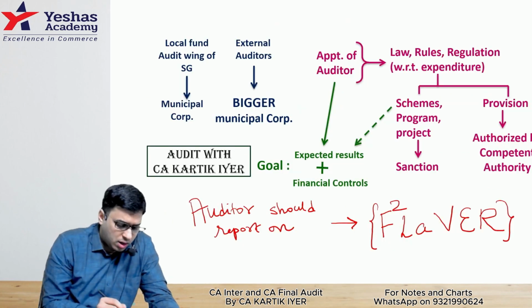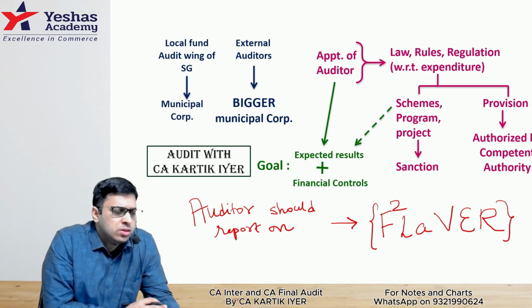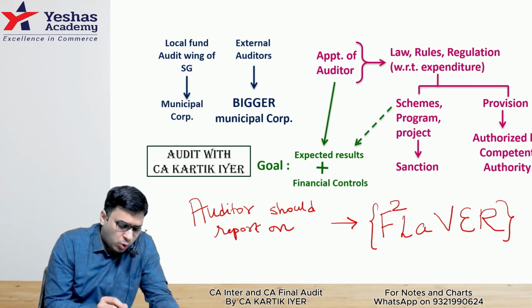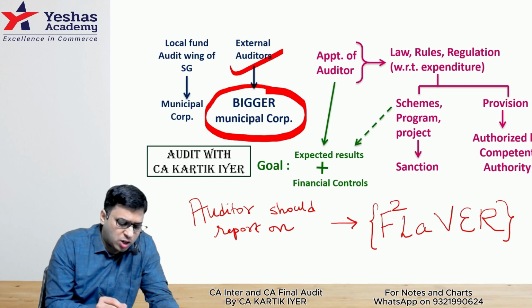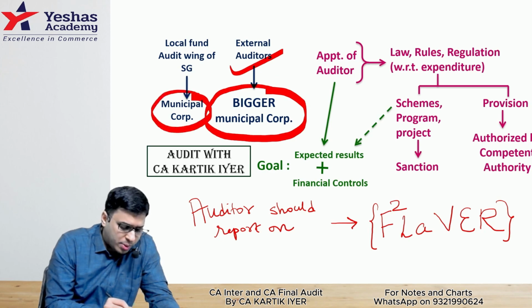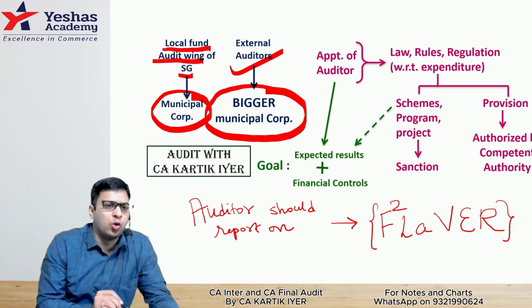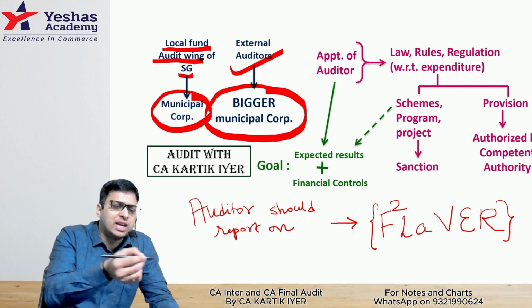We did the audit program in relation to local bodies. Look here, for bigger municipal corporations, they can afford to appoint external auditors. For smaller municipal corporations, every state government has a local fund audit wing. So the local fund audit wing of the state government will get the audit done.